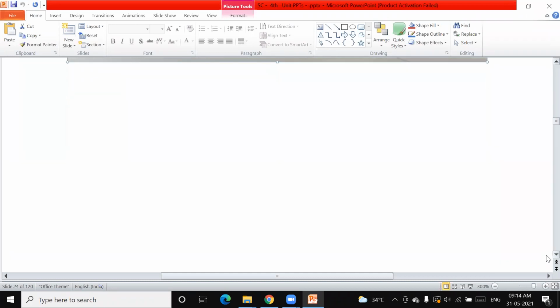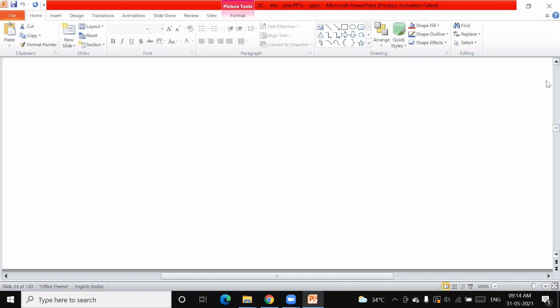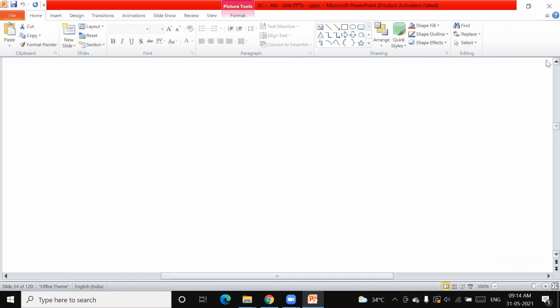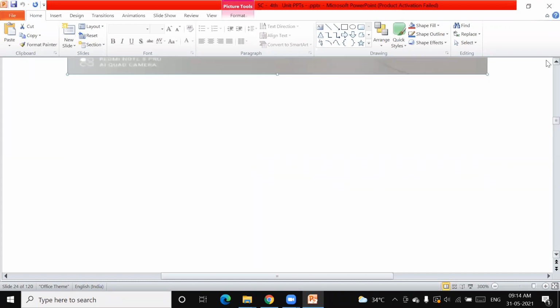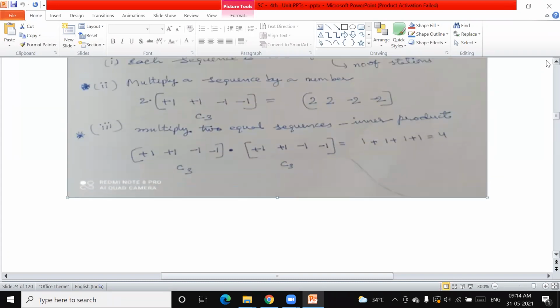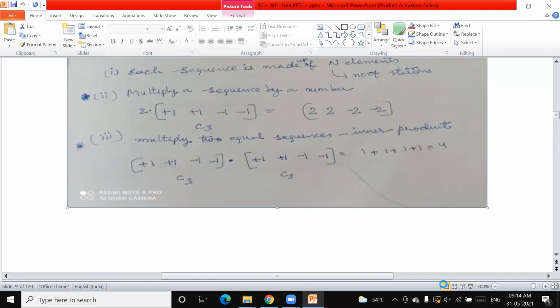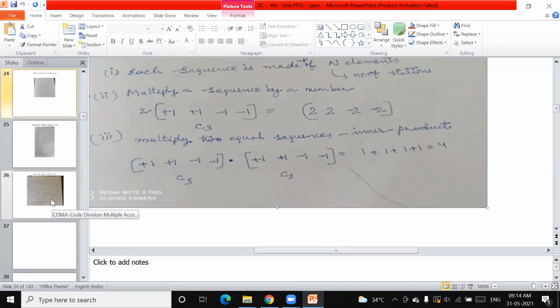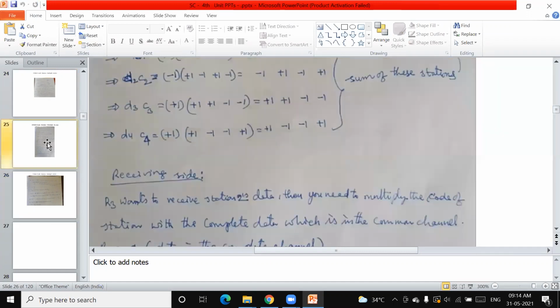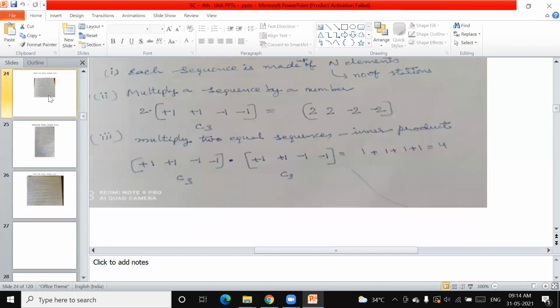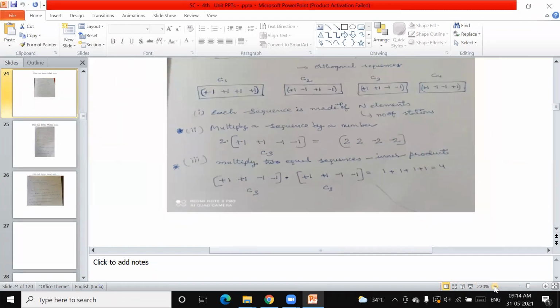So now let us go to the next property. Different sequences, if you multiply, what happens? Let us see. This thing we have studied now, right now. So C3 just we have multiplied and you got the 4.